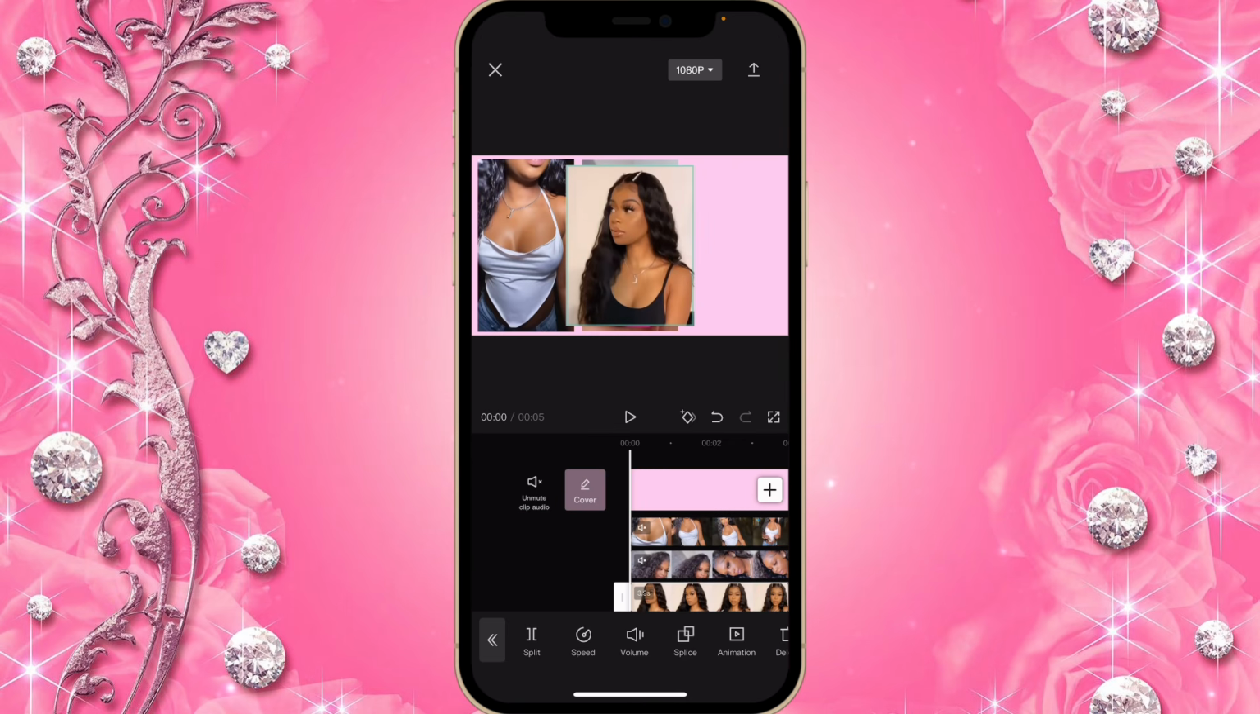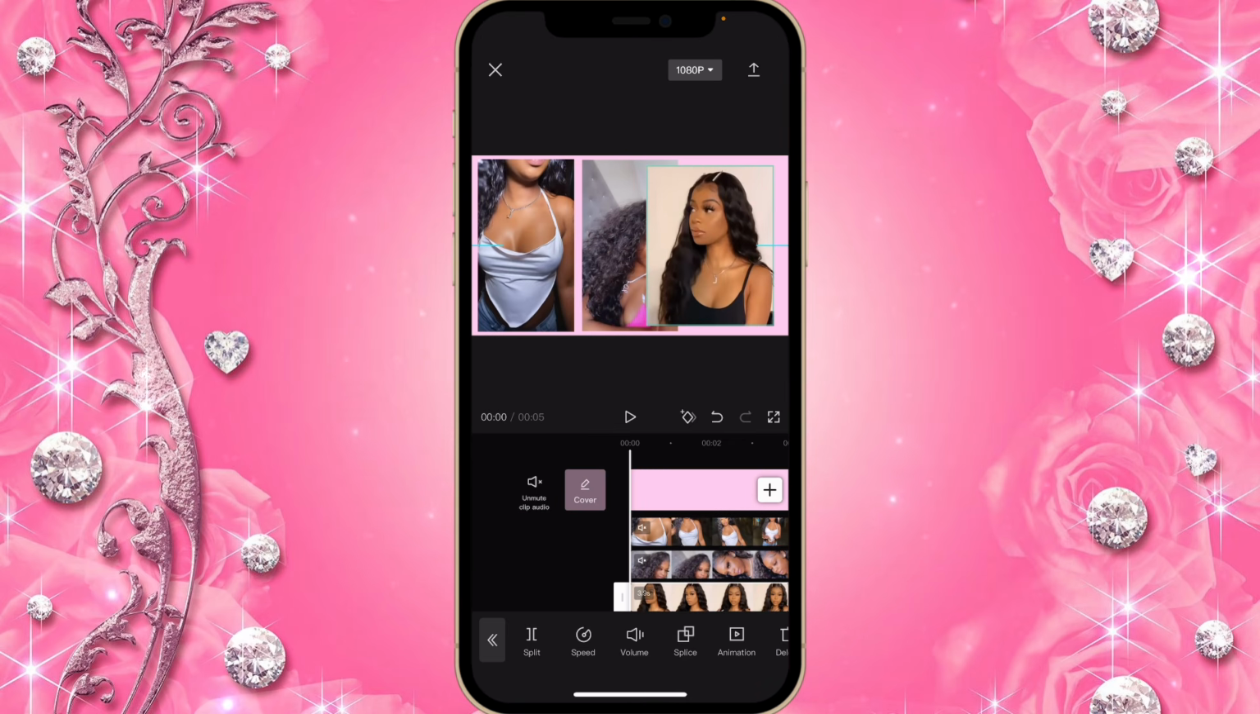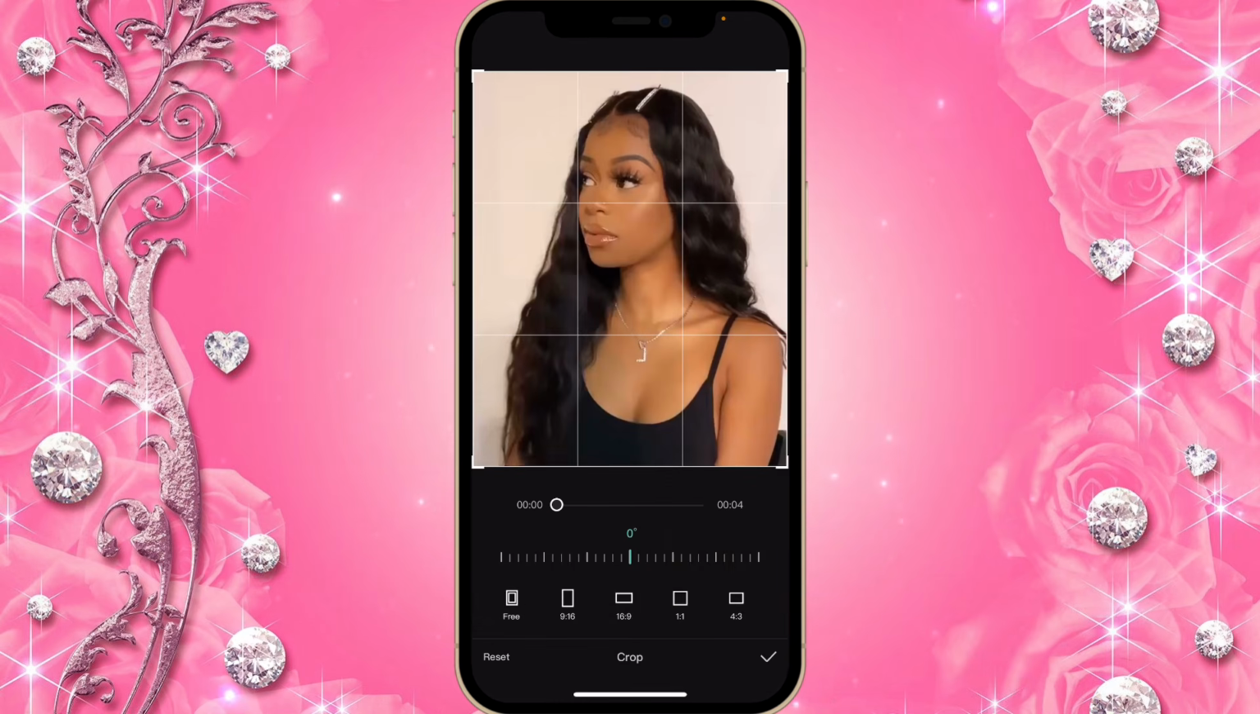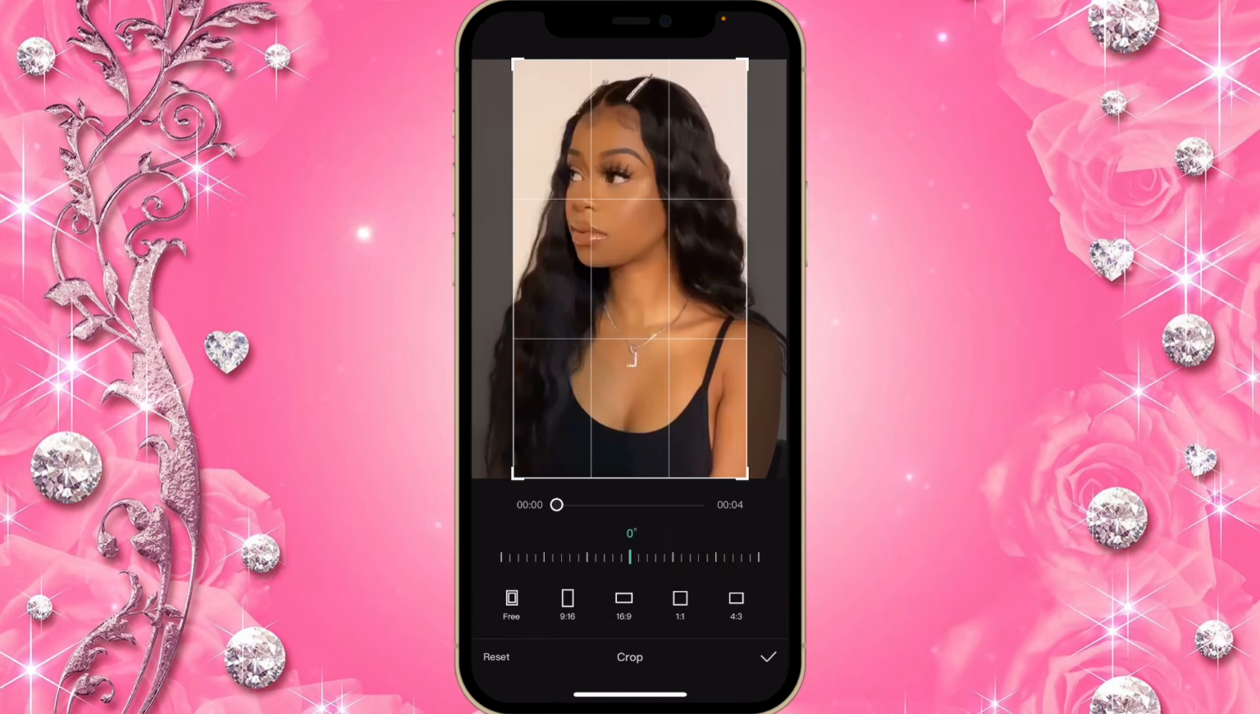So if any of your videos are not like these two that are placed in there, like if they're wide like this, go on to edit and then click on crop and then choose the 9:16 ratio, and that should get it to the right size.